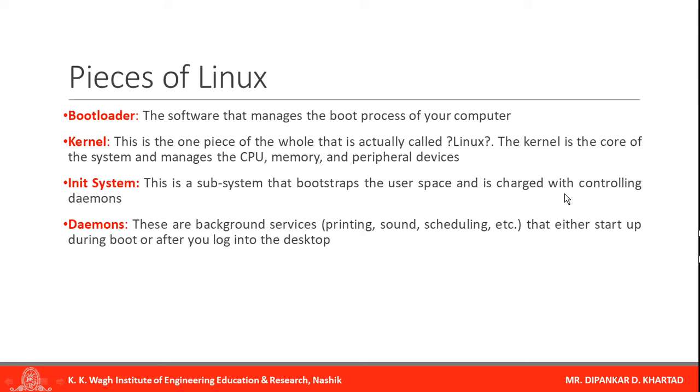These are background processes or services that either start up during boot or after you log into the desktop. Some services start when the boot process initializes, and some start after the boot process, if you want to use printing or play videos. So these are the background processes.